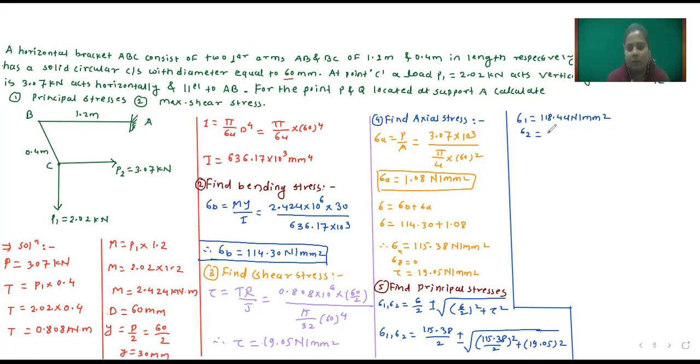Yes, minus 3.06 Newton per mm square. So this is the minor principal stress.